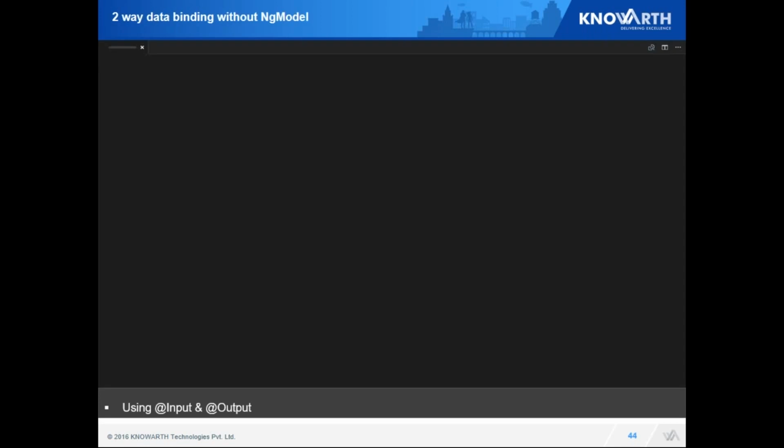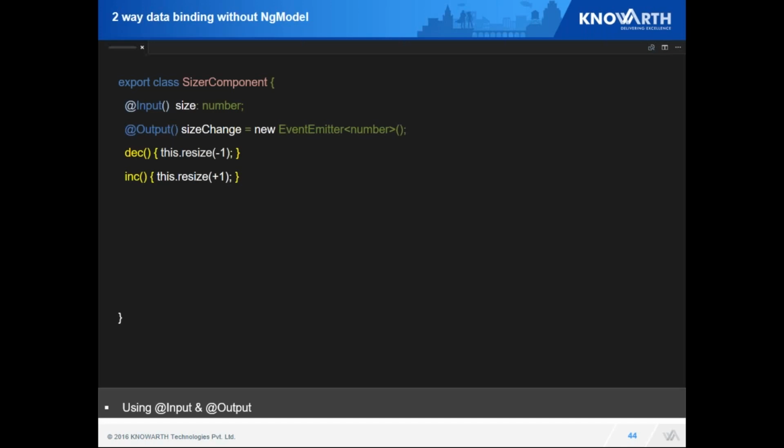Now we will see how we can use @Input and @Output. I am declaring first @Input size. So I am expecting a number in a size, and this size is going to come from my DOM. I am declaring one event, size change, that is my custom event defined in my DOM, and I have declared two functions.